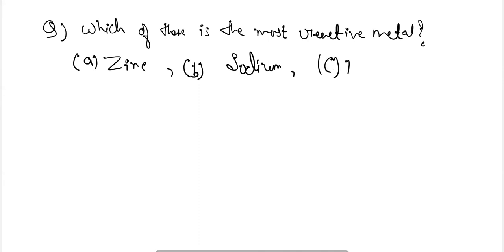C, aluminium. D, potassium. So the answer will be potassium, because potassium is more reactive in comparison to sodium. It is the first metal in the reactivity series, and hence potassium is the most reactive metal.